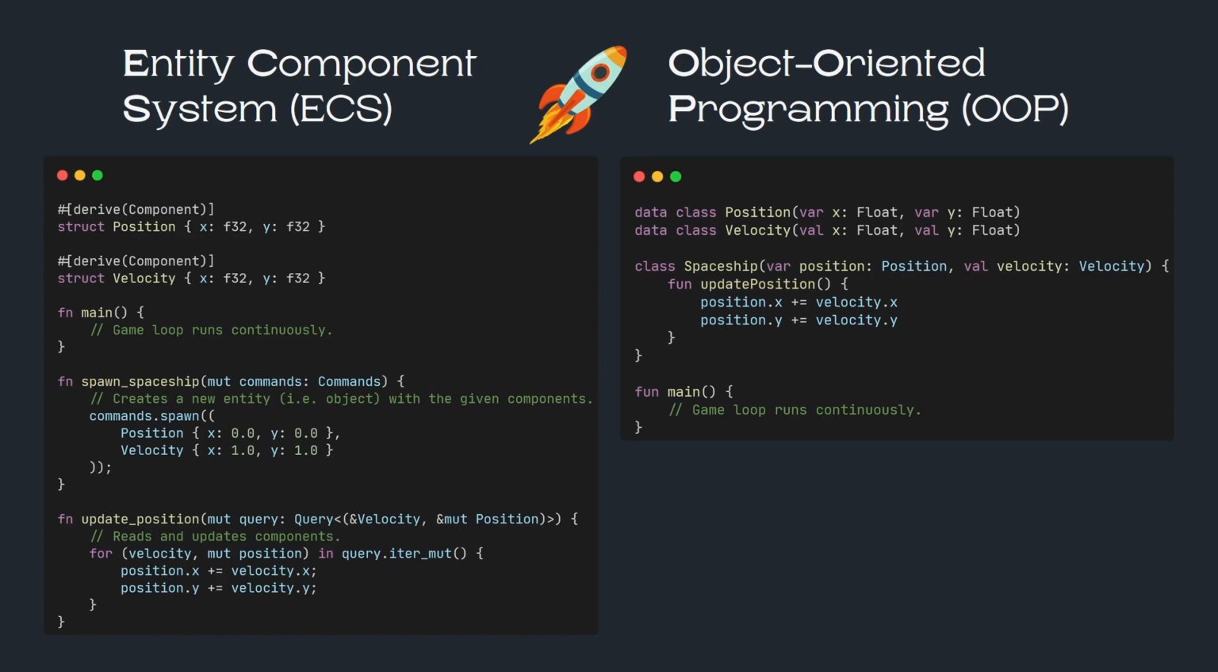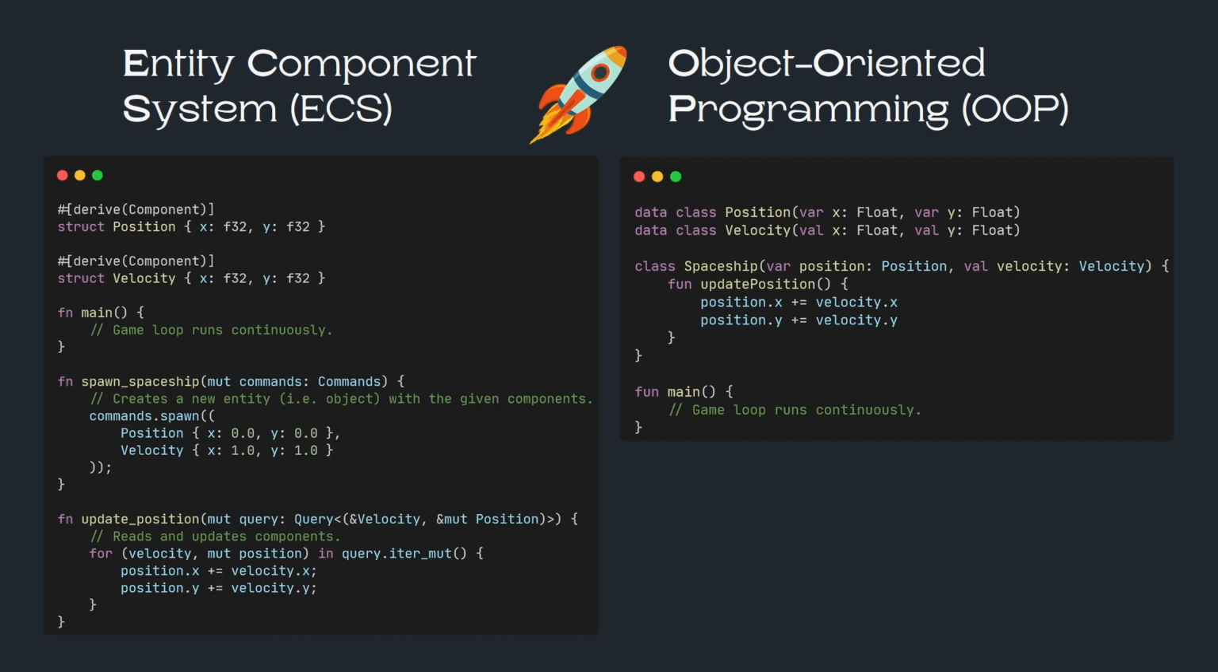Now, let's get into the basics of ECS, or Entity Component System Architectures, and see how they compare to the more common object-oriented programming. In object-oriented programming, you might have a class for spaceship with various attributes and methods all bundled together. An update position method might define behavior for moving the spaceship by accessing the class's fields. In contrast, ECS separates the concerns of data and behavior into different parts.